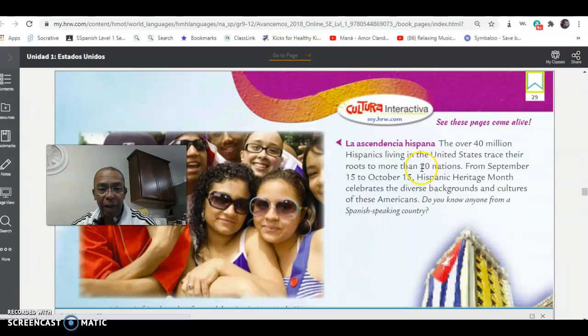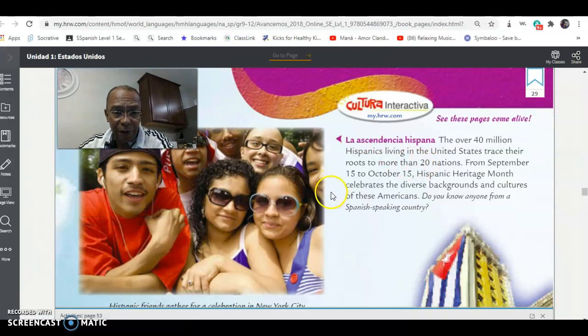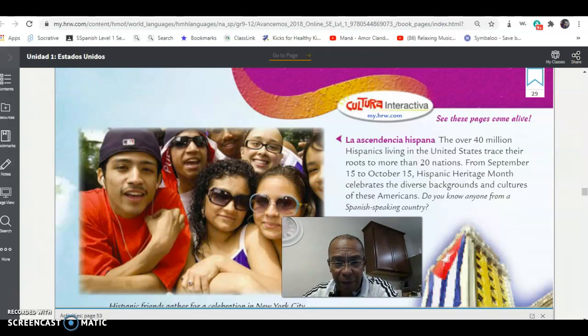Now, something that you want to know about Miami, which is very close to us, is, let me read this to you. La ascendencia hispana. The over 40 million Hispanics living in the United States trace their roots to more than 20 nations. From September 15 to October 15 is Hispanic Heritage Month, which is what we are living right now. Now, this Hispanic Heritage Month celebrates the diverse backgrounds and cultures of these Americans.